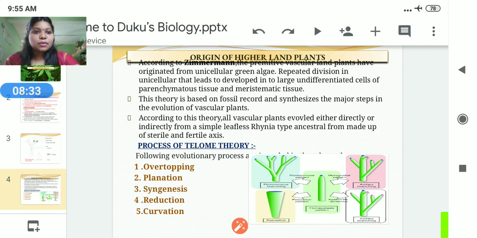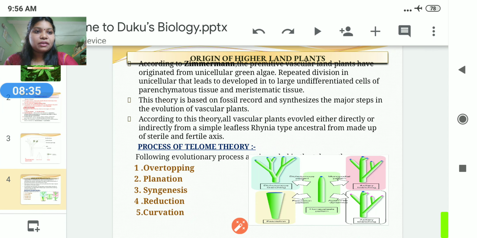So according to Zimmerman, the primitive vascular land plants originated from the unicellular green algae. We know that in most cases the green algae may be unicellular or multicellular. Here he said that the higher vascular land plants derived from the unicellular green algae. Then repeated division in the unicellular cells leads to the development of large undifferentiated cells of the parenchymatous tissue and the meristematic tissue.